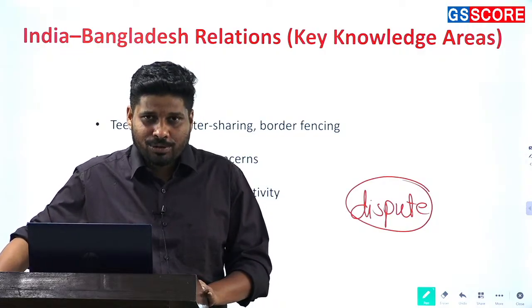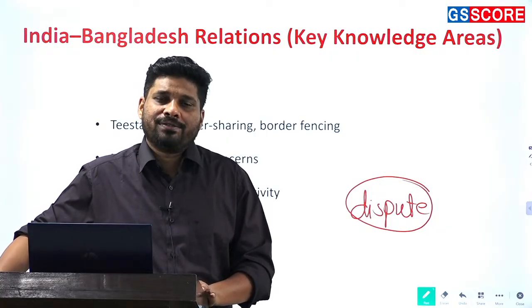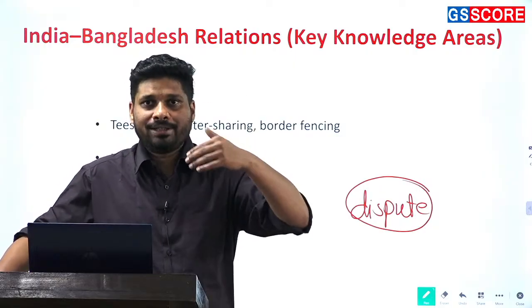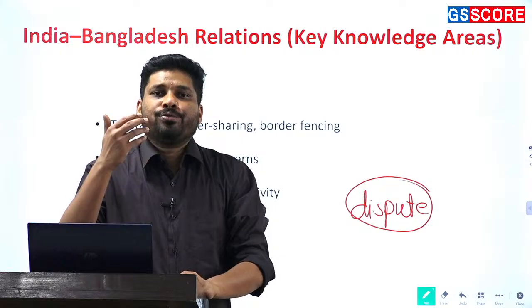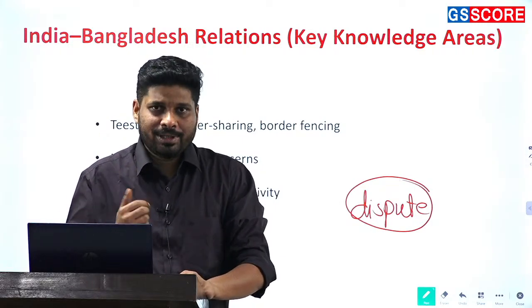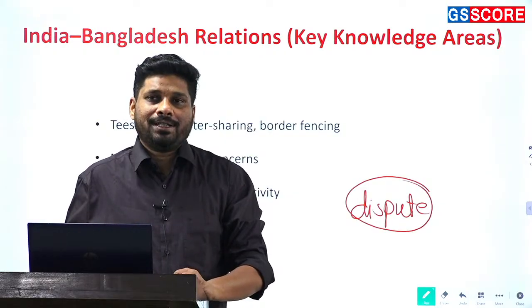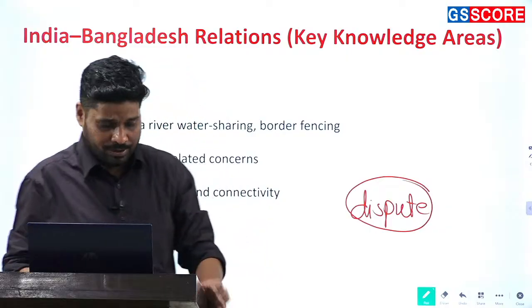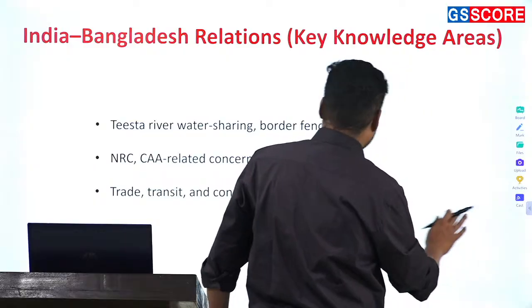Political ups and downs should not mean India limiting or withdrawing itself from infrastructural development projects. India has to continue to reach out and try to build goodwill from that. These are the points that India has to focus upon when it comes to India and Bangladesh and their future.